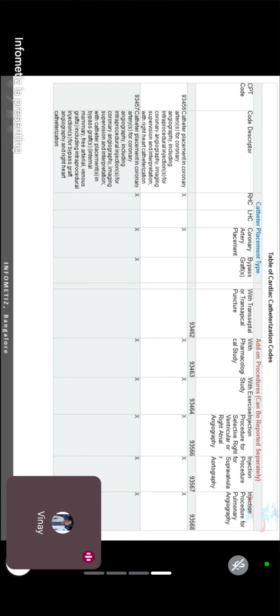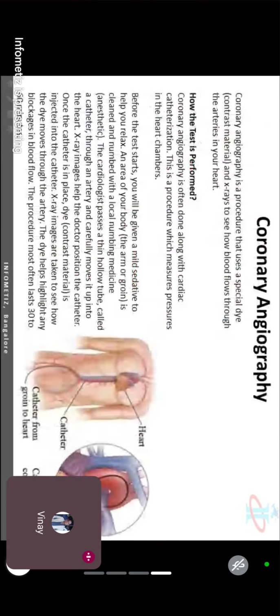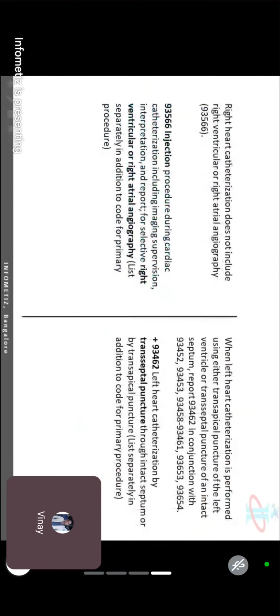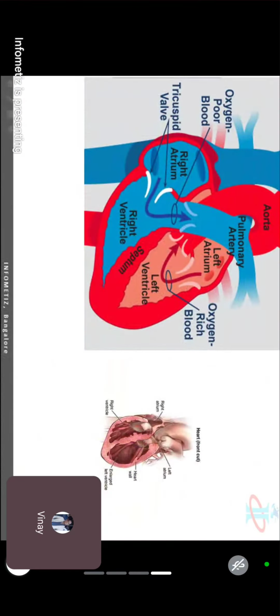And the other part you can see is 93462. Let me come to 93462. Highlight the word transseptal puncture. Now what is transseptal puncture? Here you can see the septum. Where is the septum? Between the right ventricle and left ventricle. The septum is like a wall, a boundary, a border.